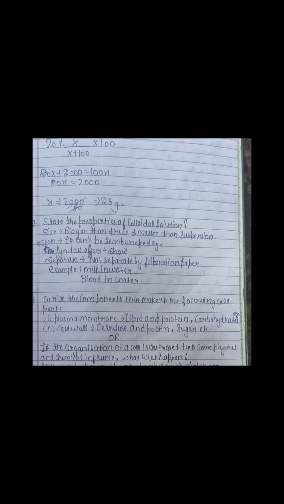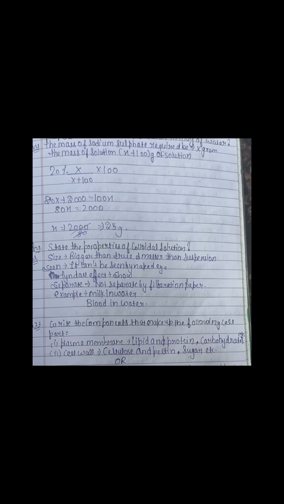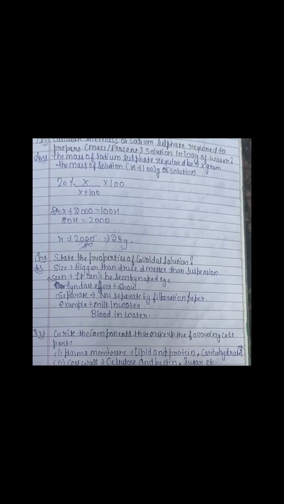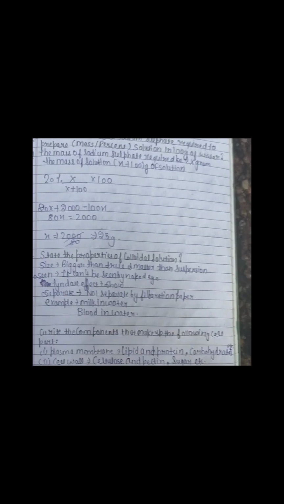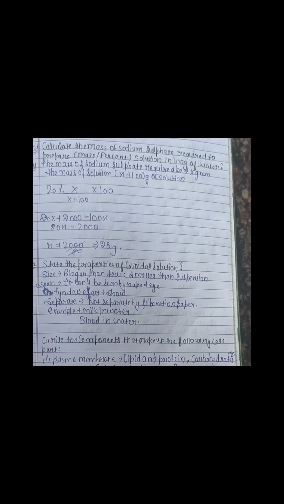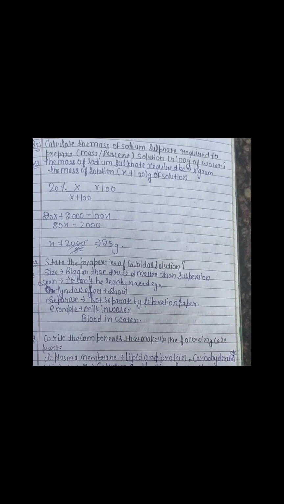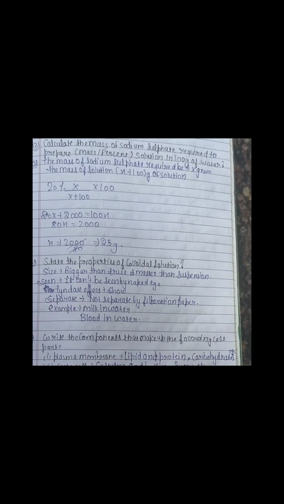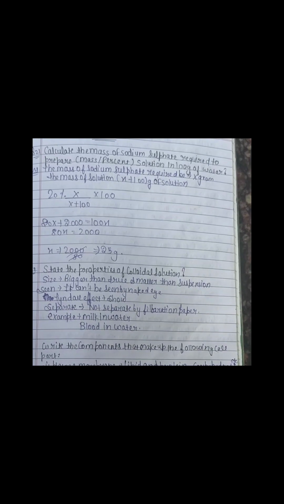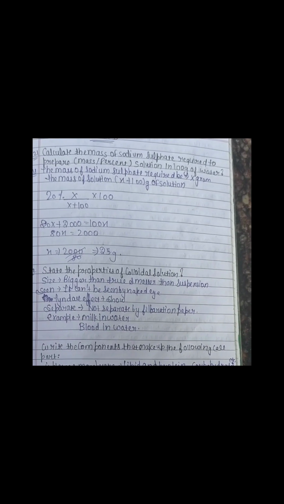Question number 23. Write the components that make up the following cell parts. Plasma membrane: made up of lipid and protein, carbohydrates, etc. Next, cell wall: cellulose and pectin, sugar, etc. Next part: if the organization of a cell is destroyed due to some physical and chemical influence, what will happen?